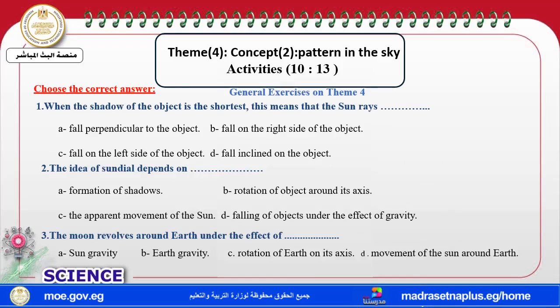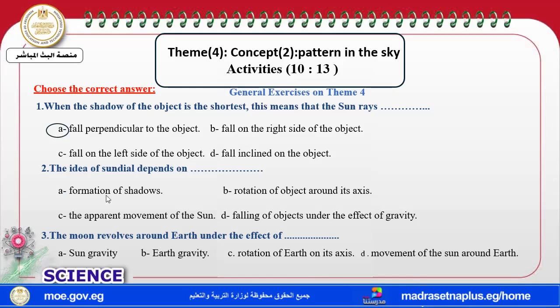Now let's solve this general exercise on theme 4. When the shadow of the object is shortest, take care with the word shortest, this means that the sun rays are perpendicular to the object.